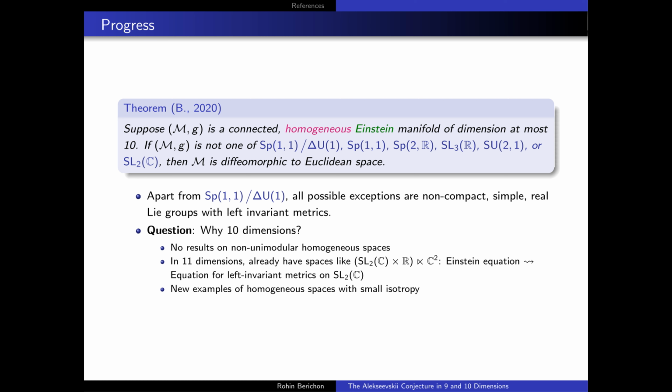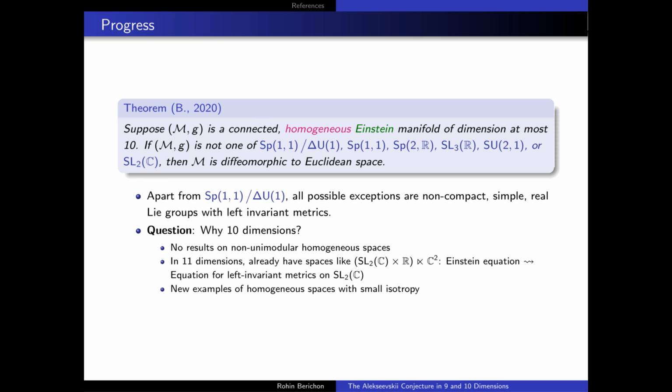And now, what one recognizes first of all is, of course, the list of exceptions. This isn't a list of exceptions per se, but a list of potential exceptions, cases that we weren't able to resolve ourselves. And an important thing to note here is that apart from Sp(1,1) modulo its diagonal U(1) factor, all possible exceptions are non-compact, real, semi-simple Lie groups with left invariant metrics.